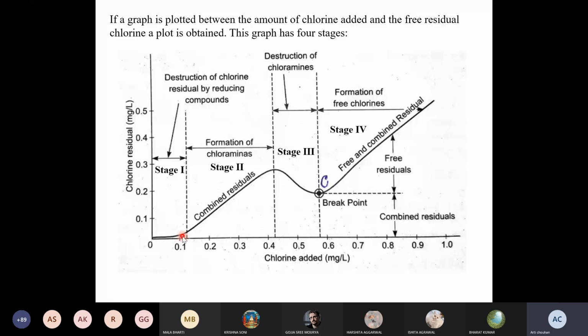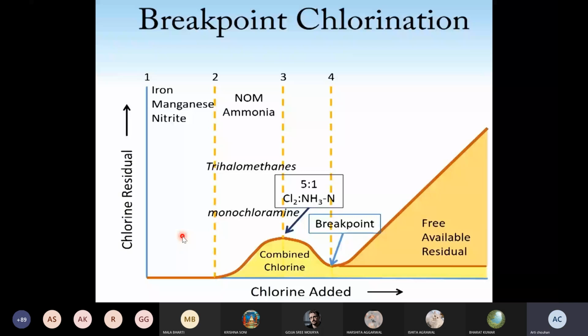So if that system does not have any type of reducing agents, and what are the reducing agents? Like metals and compounds like nitrites and all. Means if iron, manganese, nitrite type reducing agents are not there, you will not see that stage 1. Got it? So directly you will have the reaction with the ammonia or nitrogen compounds. If reducing agents are not there, organic compounds and inorganic compounds with nitrogen will be in the picture, and directly you will get stage 2.